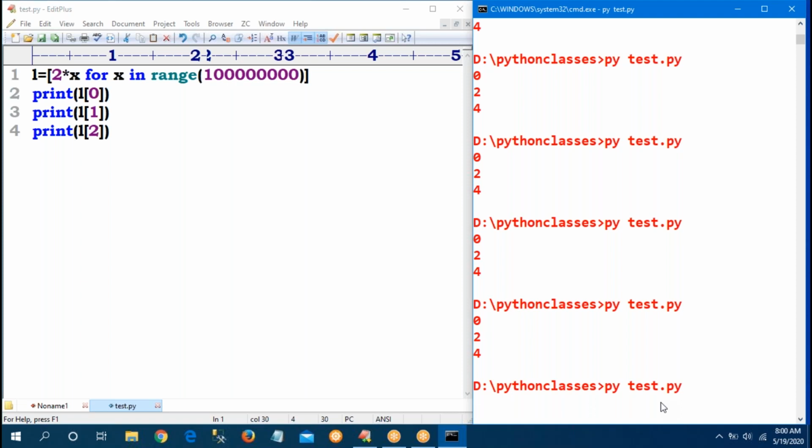It is creating the range of this number of values, and then first it will store the values in the memory. That's why we are getting the late output. Okay, we will see what is happening internally.